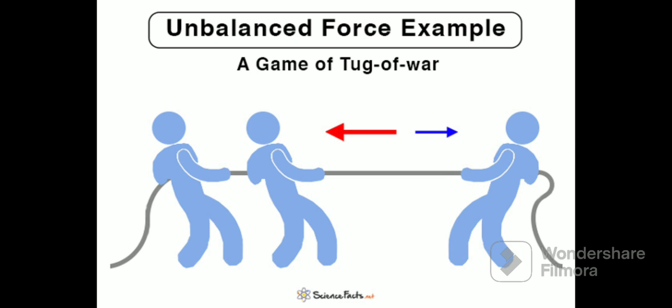Unbalanced force. When the forces acting on an object are unbalanced, it means that the net force on the object is not zero. In this case, the forces do not cancel each other out and there is a resulting force in a particular direction. This is called unbalanced force.